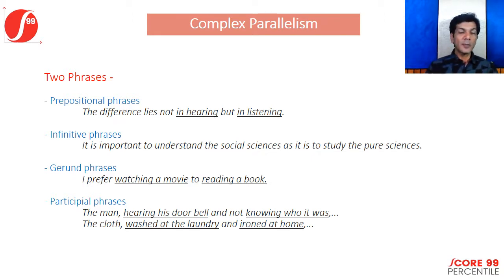Now, complex parallelism can expect you to actually understand and identify if two phrases are parallel in structure or not. When you talk about phrases, there could be multiple types. You could be looking at prepositional phrases, infinitive phrases, gerund phrases, or even participial phrases. Any of these phrases can be used and parallelism tested in a sentence, and you have to identify the error or not. Now, what is a prepositional phrase?